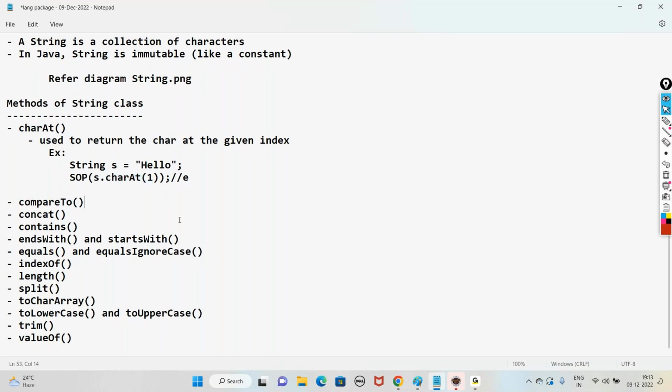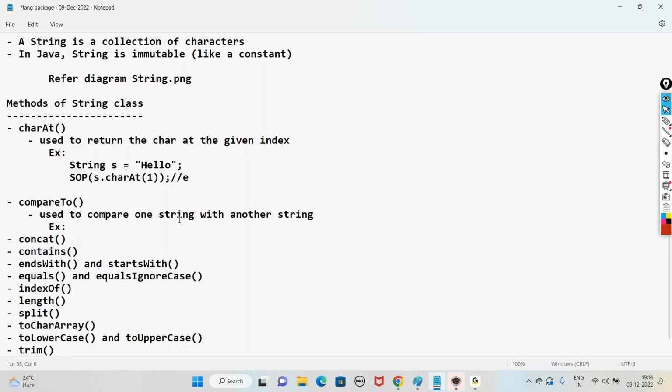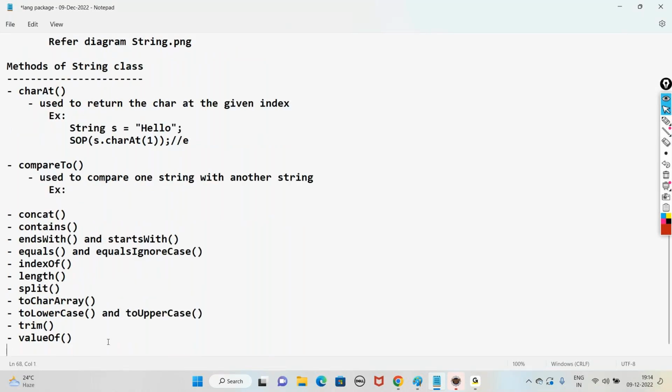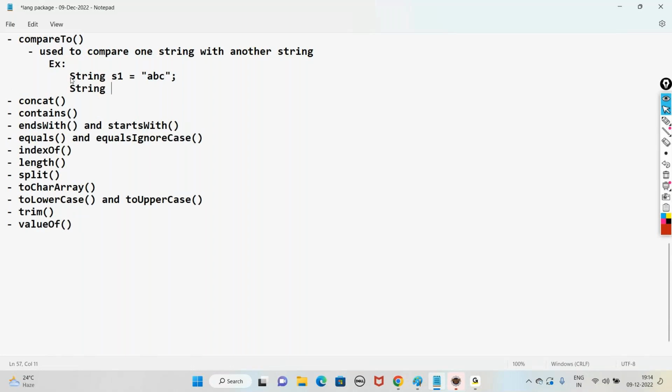Next one, compareTo. Use it to compare one string with another string. For example, if you take string s1 equal to abc and string s2 equal to xyz.